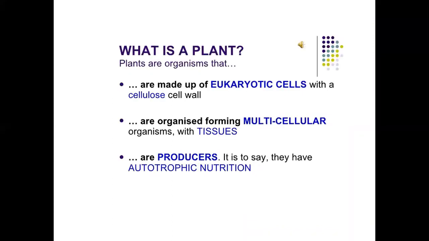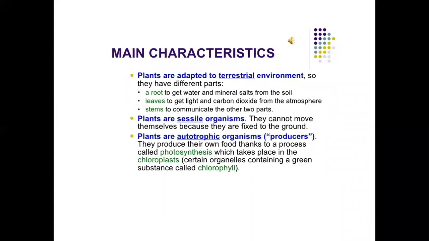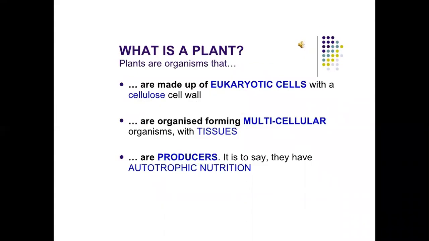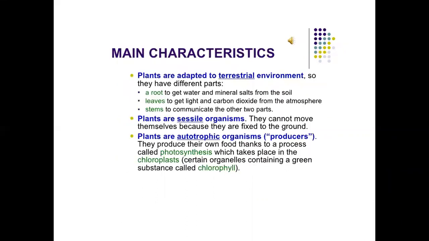What is a plant? Plants are organisms that are made up of eukaryotic cells with a cellulose cell wall. They are multicellular organisms with tissues, and are producers, that is to say they have autotrophic nutrition. Main characteristics: plants are adapted to the terrestrial environment.